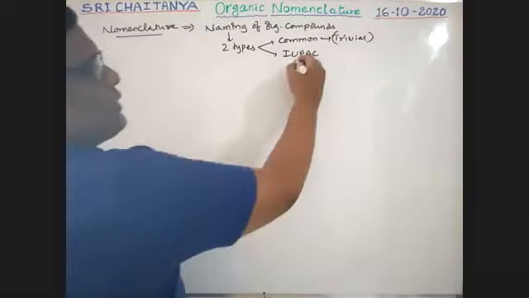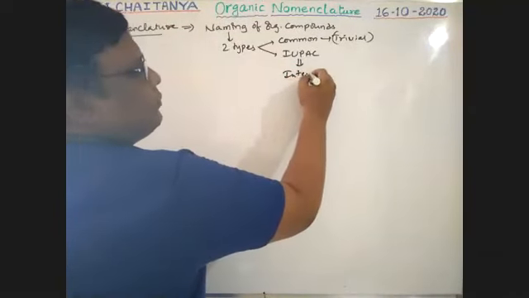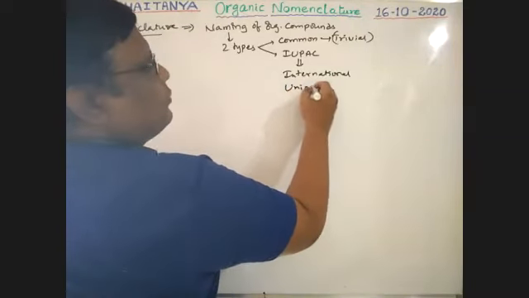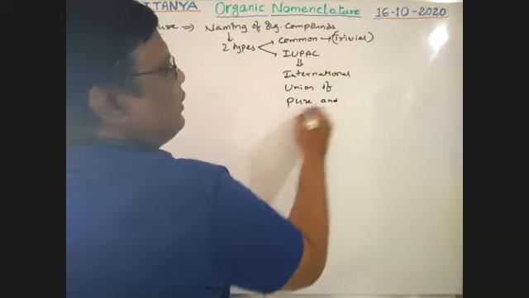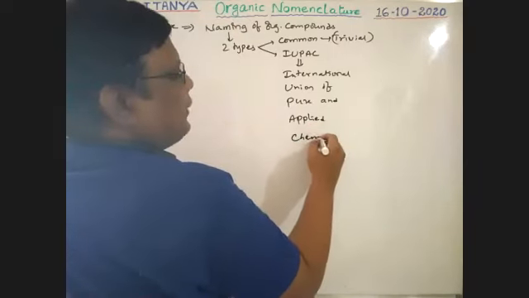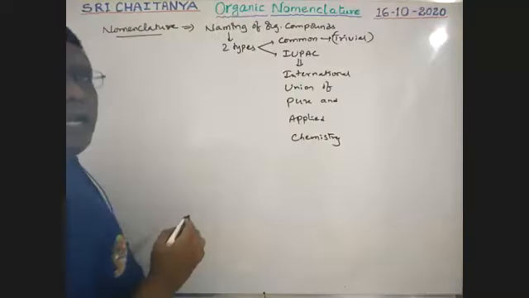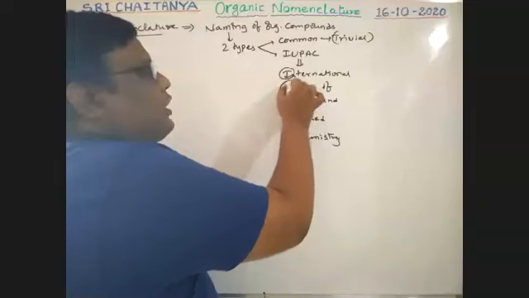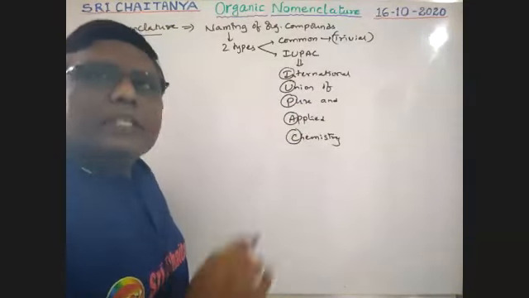So IUPAC, what is the meaning of IUPAC? All of you know, that is International Union of Pure and Applied Chemistry. International Union of Pure and Applied Chemistry. This is called as IUPAC, boys.